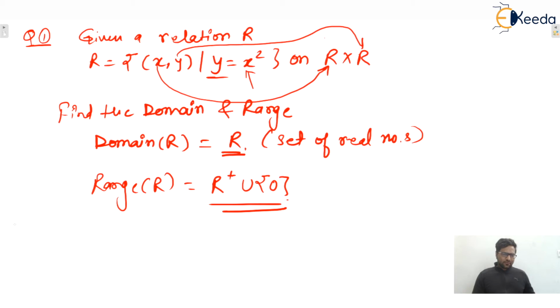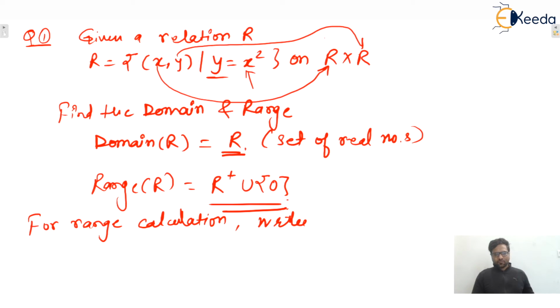Also, for range calculation, the first step is to write x in terms of y. Here x can be written like that, square root of y. So from here, what can be the y value?